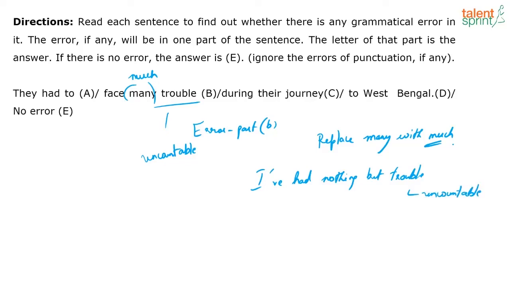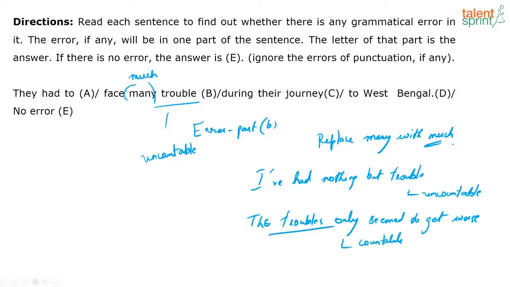But the same trouble, it can also give the meaning of countable. For example, I can say, the troubles only seemed to get worse. More than one trouble. So here, it comes across as a countable noun. I can count the number of troubles that this person went through.